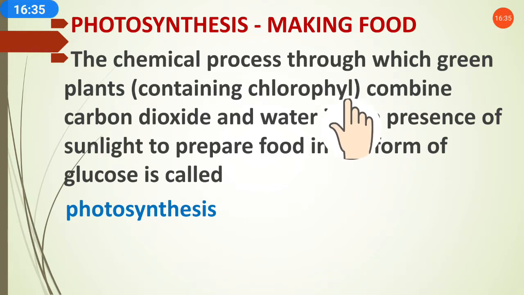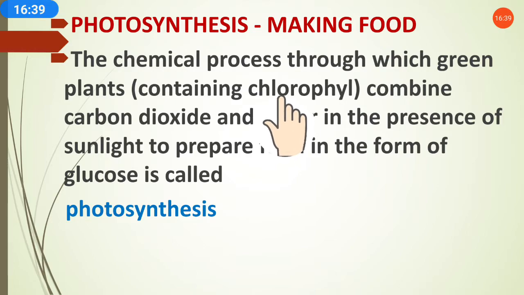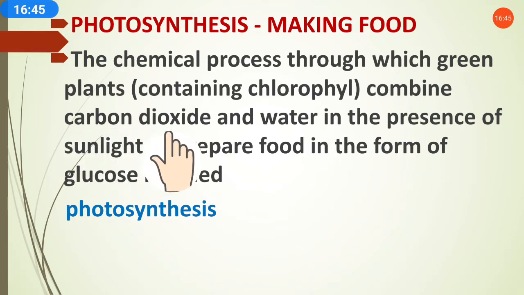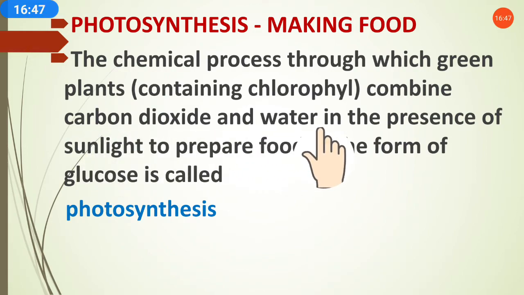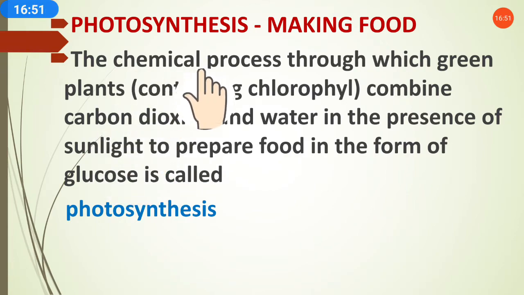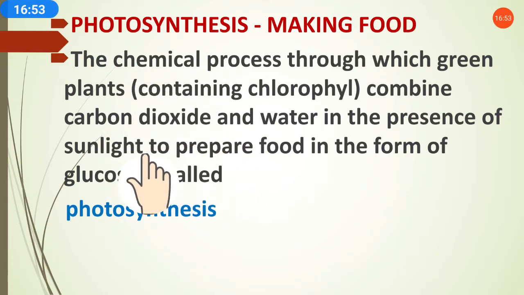Don't get confused, there is a spelling printing mistake here. So the green plants containing chlorophyll combine carbon dioxide and water in the presence of sunlight, and in this way they prepare food in the form of glucose.